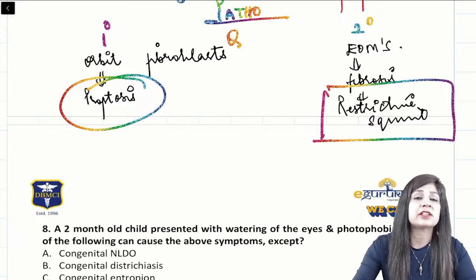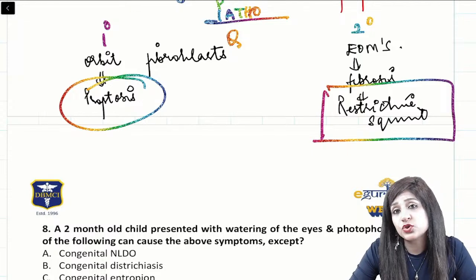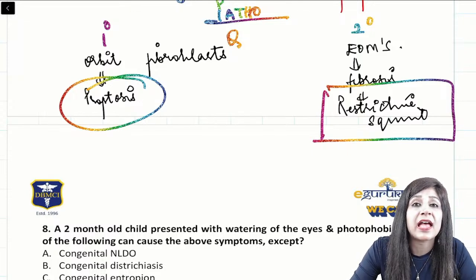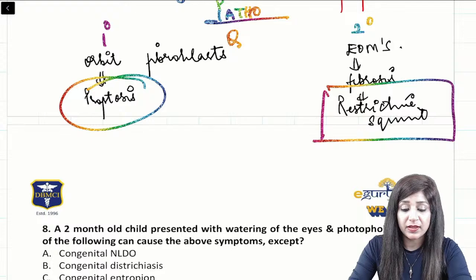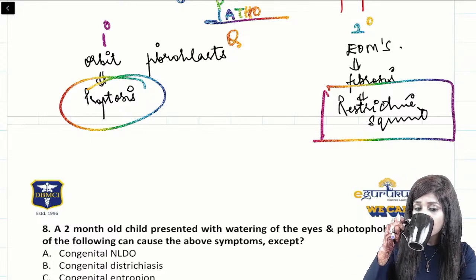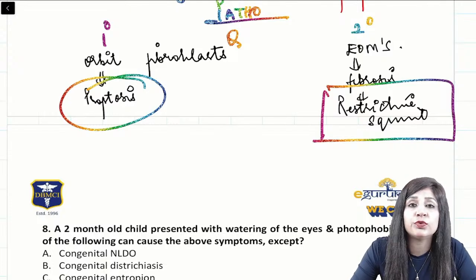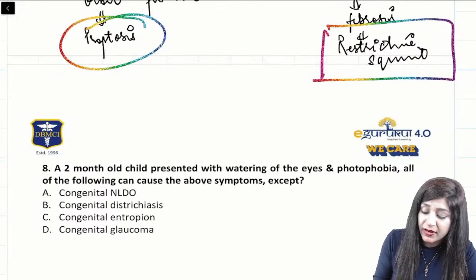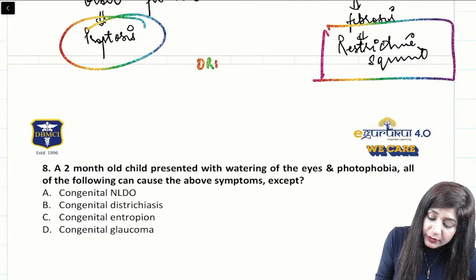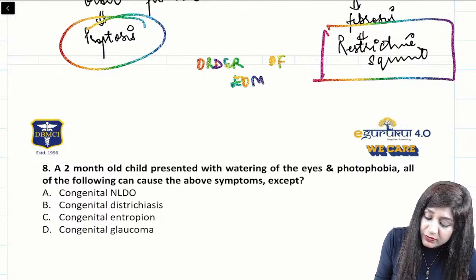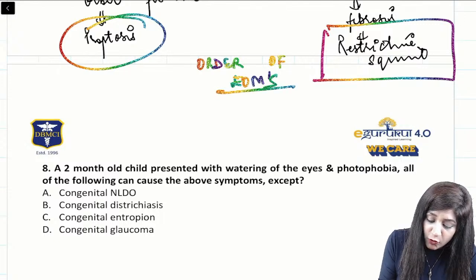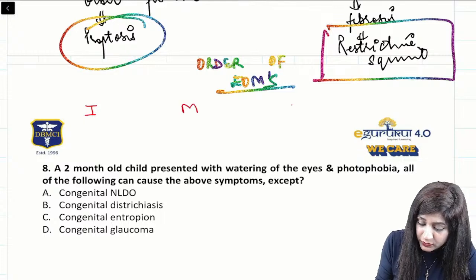Can you tell me the test that you can do to differentiate between the restrictive squint and the paralytic squint? Anyone can answer? The test that we can do for the differentiation between the restrictive squint and the paralytic squint. Meanwhile, I will tell you the order of the extraocular muscles which are involved: I, M, slow.